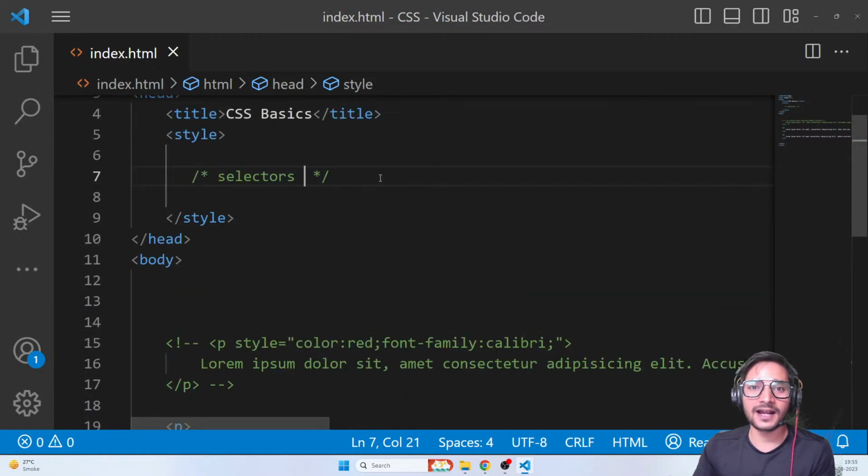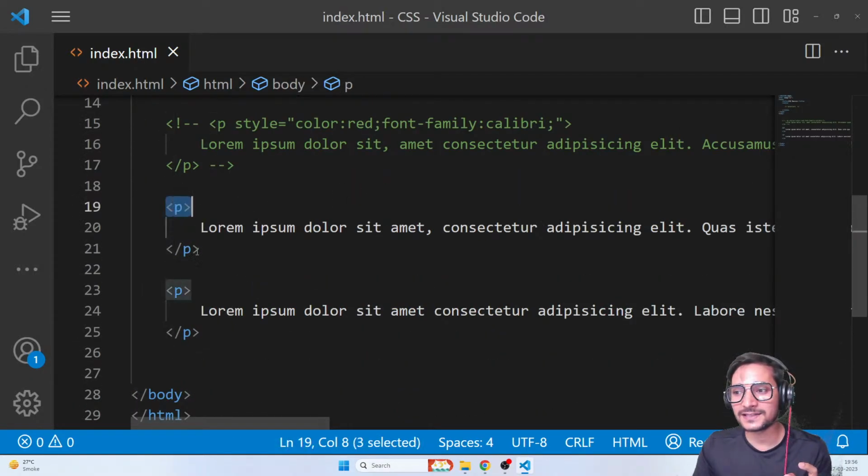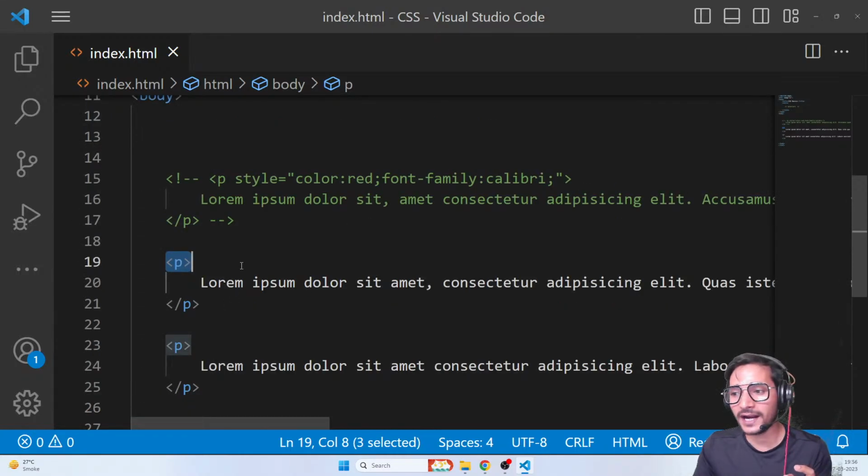So selectors are nothing but, guys, they are simply a way of selecting the element that you want to use, or that you want to apply CSS on. So let's say I want to apply CSS on this P element. For that, you can use its tag name to select this element.